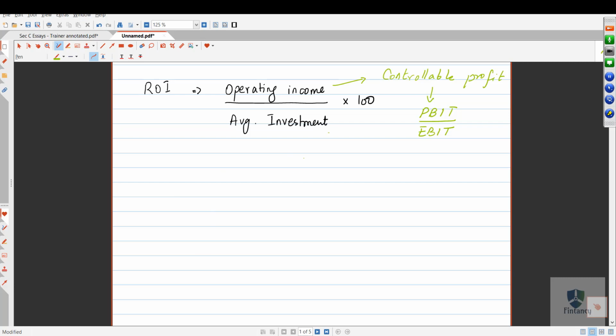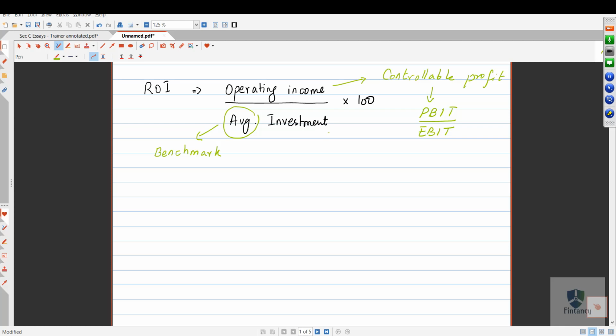That is more fair. Now when I talk about the denominator, the first thing you need to remember is why we take the average. This is a benchmark in ratio calculation. The numerator, operating income, is coming from the income statement, and the denominator is coming from the balance sheet.